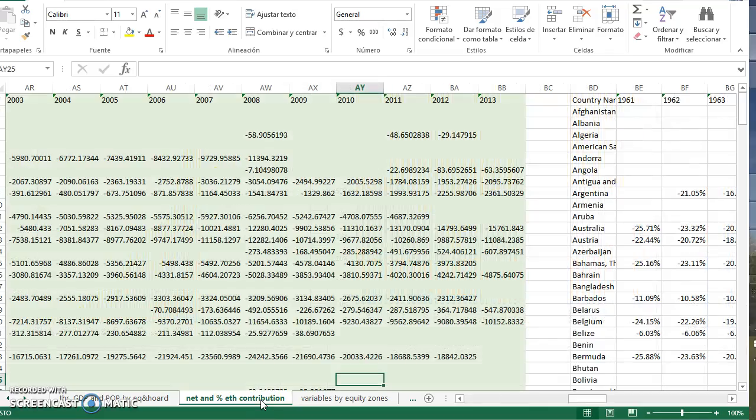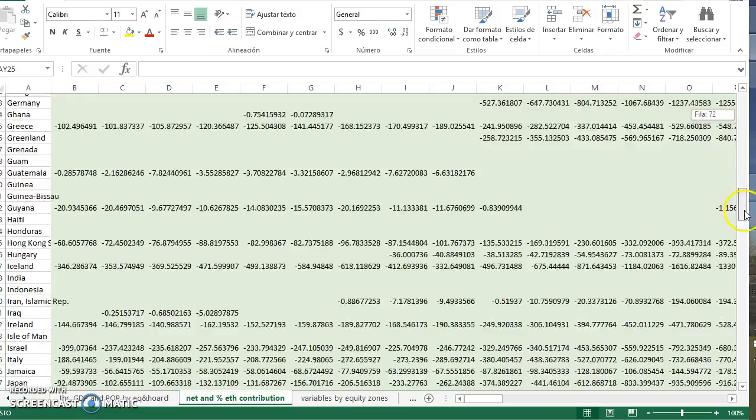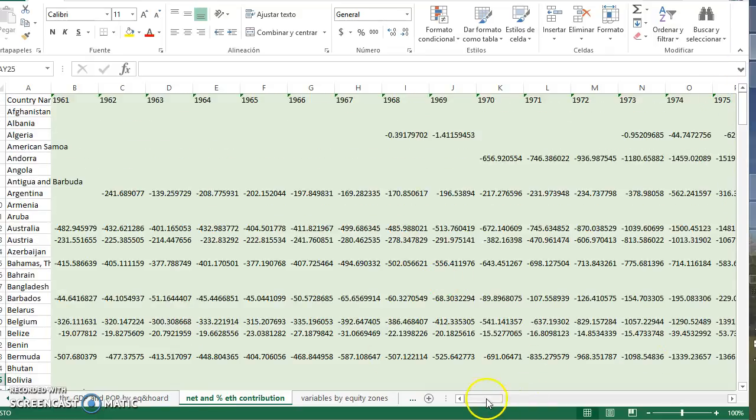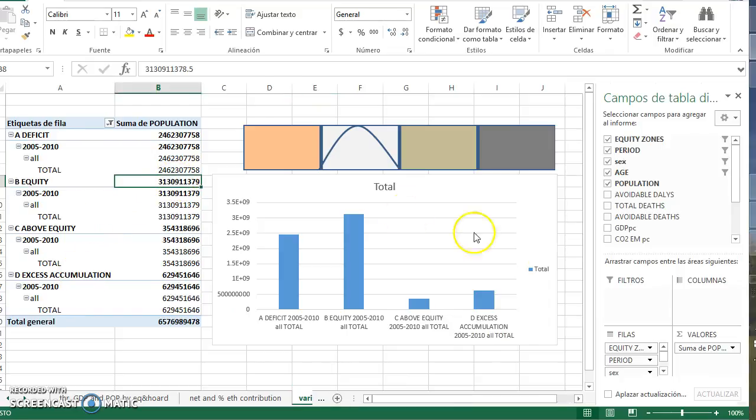spreadsheet. The net and the proportional ethical contribution required for countries to enable health equity is seen in this spreadsheet, and this is a very important spreadsheet which shows the different variables in the equity zones. This is the deficit zone, equity zone, the above equity, which we call surplus, and the excess accumulation zone. And here you may see different variables that you can choose.